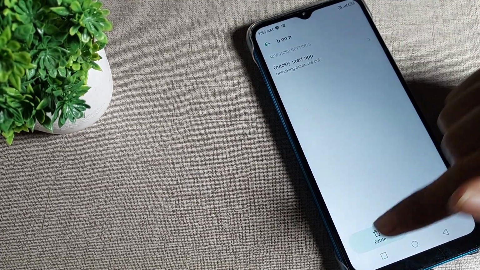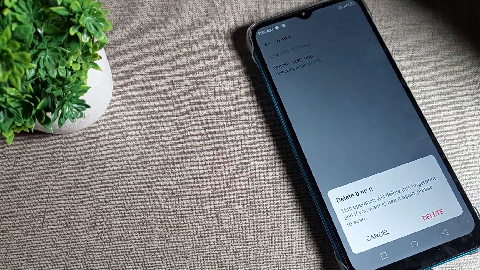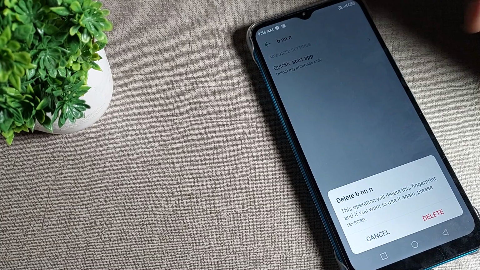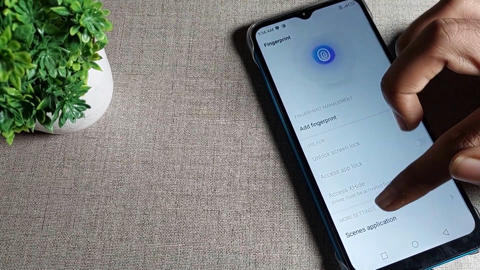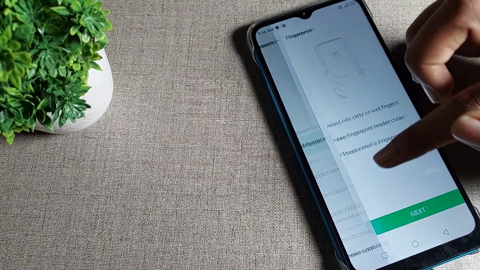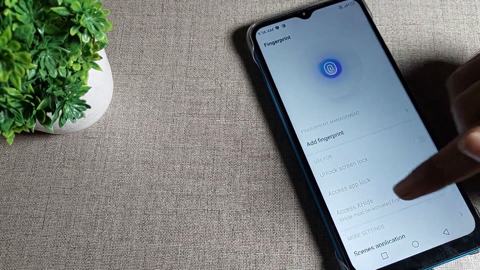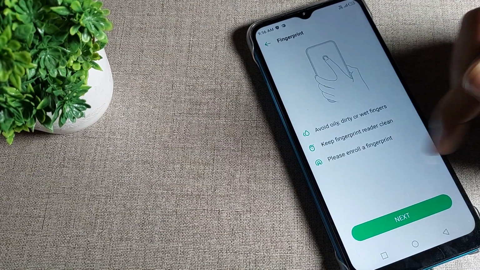So friends, you can see the delete option. Tap here to delete your fingerprint data. If we want to use it again, we will have to set it up again. So like that we will delete it. As you can see, we don't have any fingerprint setting, which means we don't have any fingerprint lock, and we cannot use this setting. If you want to use this setting, you will have to set up your fingerprint lock again.